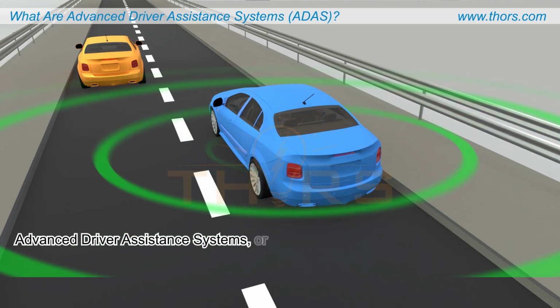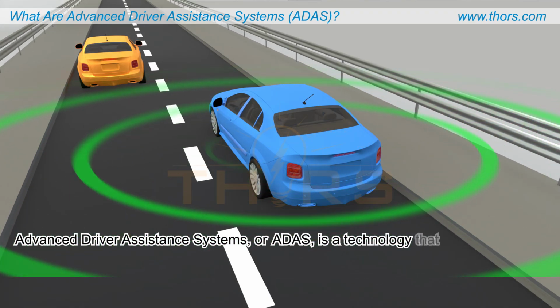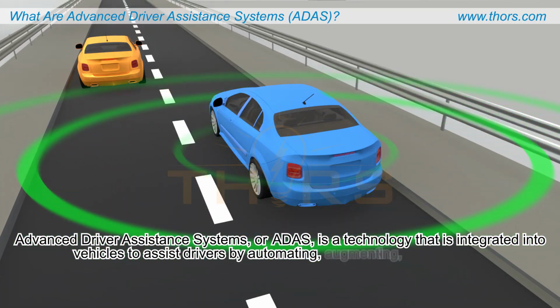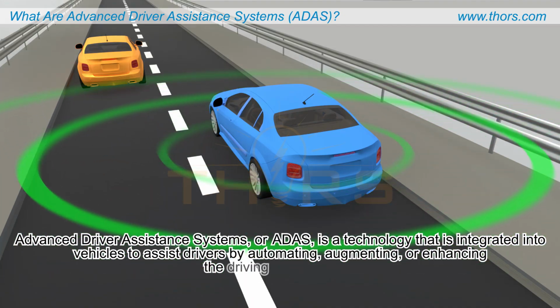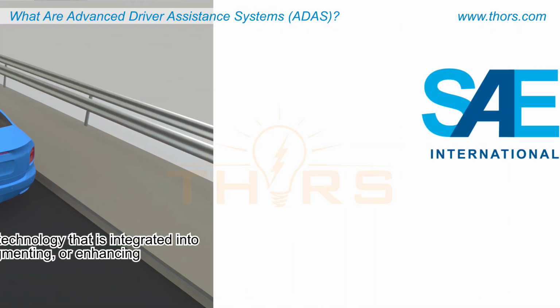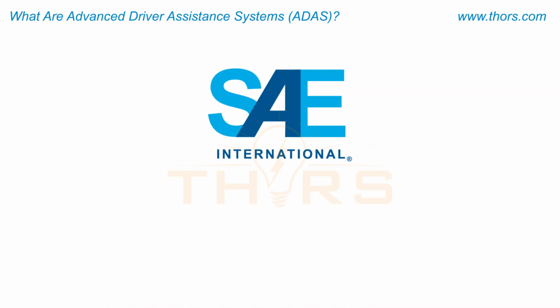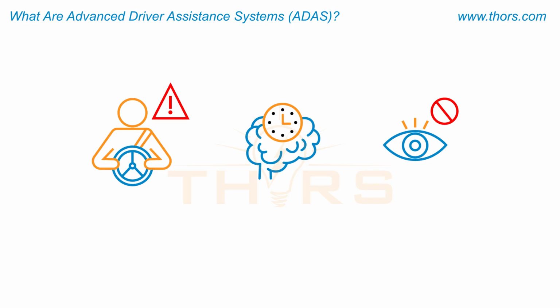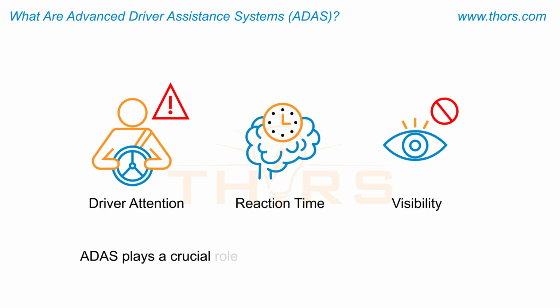Advanced Driver Assistance Systems, or ADAS, is a technology that is integrated into vehicles to assist drivers by automating, augmenting, or enhancing the driving experience. They typically operate at the Society of Automotive Engineers, or SAE, International Automation Levels 1 and 2, where the driver remains engaged but receives varying degrees of assistance. When driver attention, reaction time, or visibility is limited, ADAS plays a crucial role in preventing accidents and enhancing driving